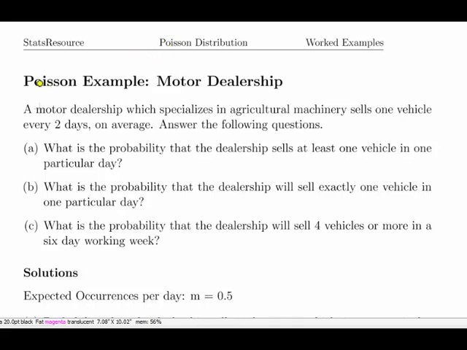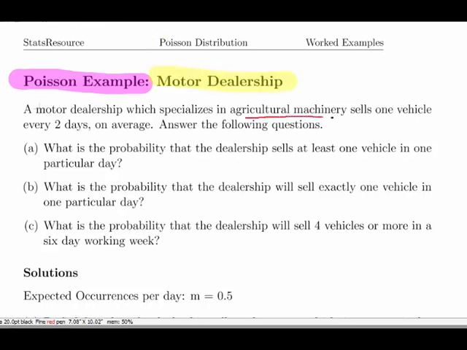Okay, in this presentation we're going to look at the Poisson distribution, and this is a worked example relating to a motor dealership, or in fact a dealership that specializes in agricultural machinery. So a motor dealership which specializes in agricultural machinery sells on average one vehicle every 2 days. Okay, so answer the following questions.